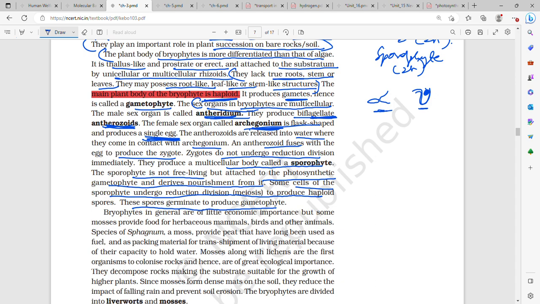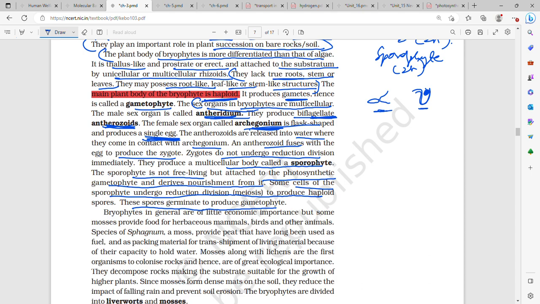The sporophyte is not free living, but it is attached to the photosynthetic gametophyte. But still over here, the dominant plant body is haploid and the haplontic life cycle is taking place.